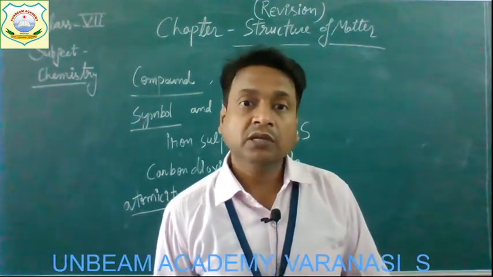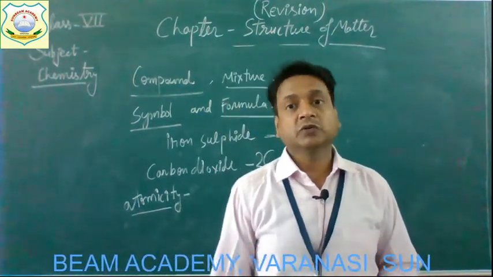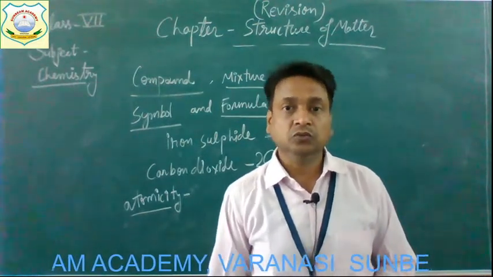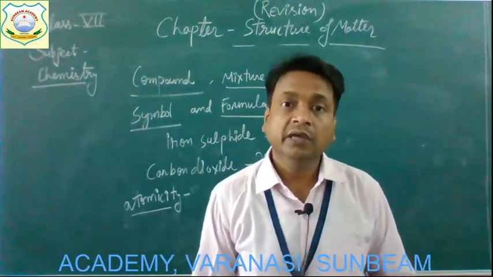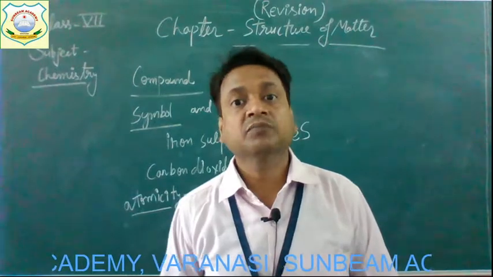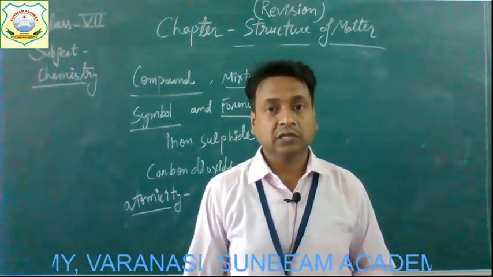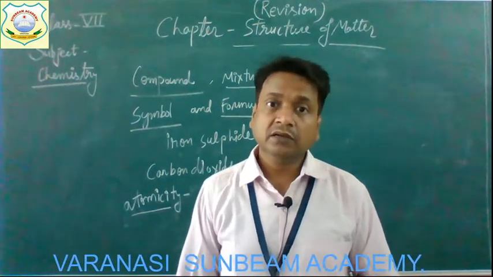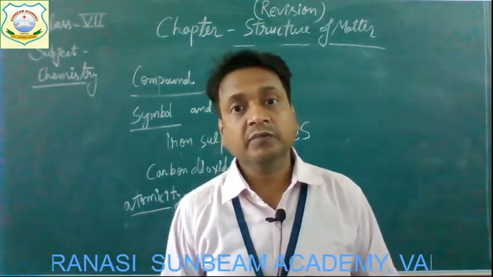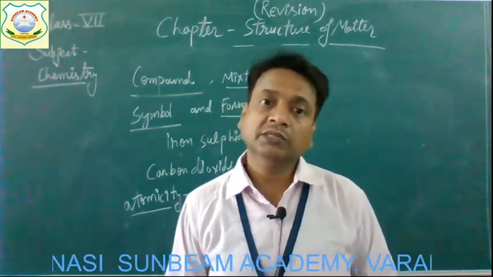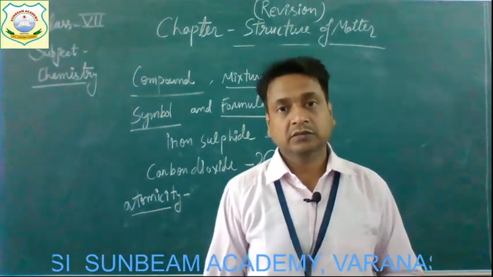If one molecule is made up from two atoms, its atomicity is 2. If one molecule of any element is made up from three atoms, its atomicity is 3. Okay, and if one molecule is made up from only one atom, its atomicity is 1.